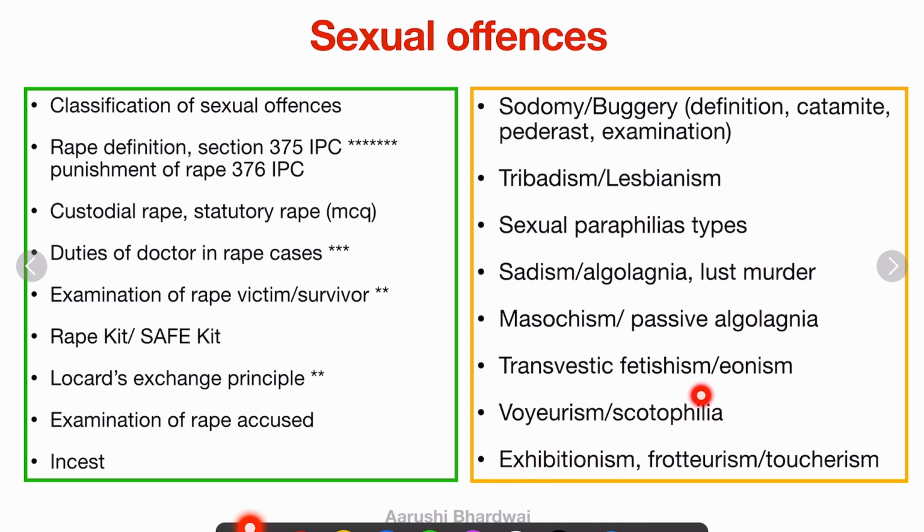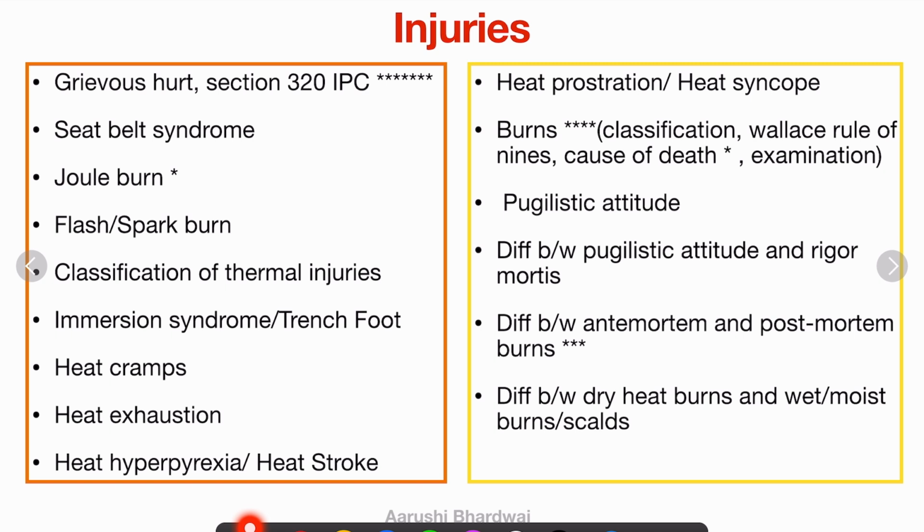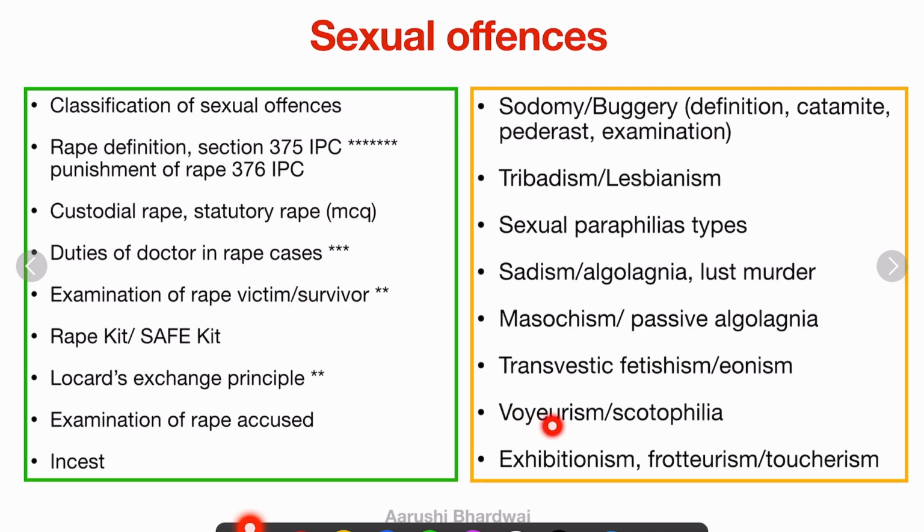These are just so that you know what the definition is. What is this? Just that. So this was about the sexual offenses. It's a very big unit, but I have covered it only in one slide. So as you can see, you can cover it easily. It's a very big topic. Like in Biswas, it is given like sexual offense 1, sexual offense 2, sexual offense 3. There are 3 chapters, but you have to basically focus on this. Okay.